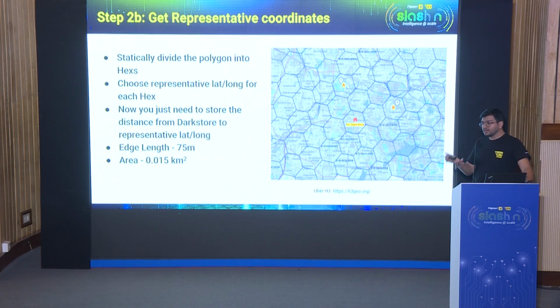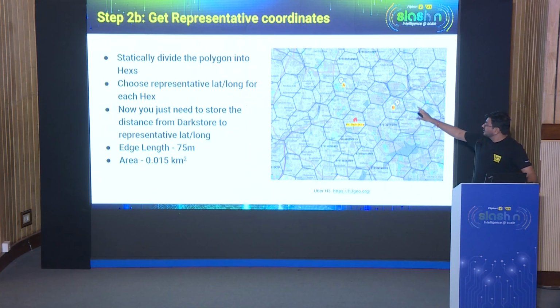Based on a few experiments which we did, we were able to go to resolution 10, which is the hexagon of length 75 meters and area of around 220 by 220 meters square, which is coming to 0.015 kilometers square. By creating hexagons for this, we were sure that for a representative lat long within this hex, any nearby lat long would be approximately at the same distance, right? So for each of the hexagons, we get a representative lat long, and this representative lat long would now give us the distance for every location of the customer.